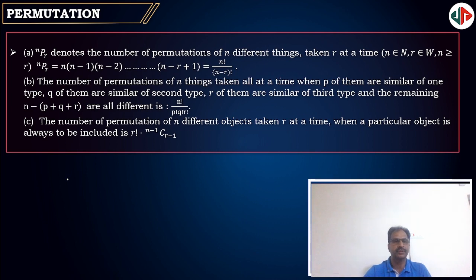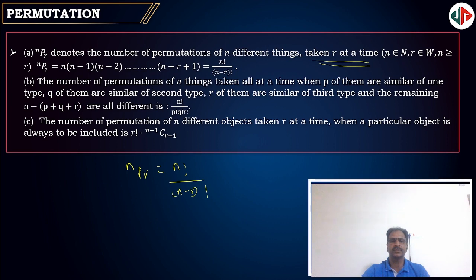Next, what is nPr? nPr denotes the number of permutations of n different things by taking only r at a time. Out of n, you have to take only r and arrange them. How many arrangements you get is nPr. So remember, permutation means arrangement. nPr is defined as n factorial by n minus r factorial.